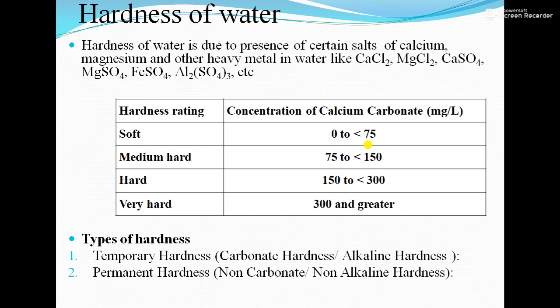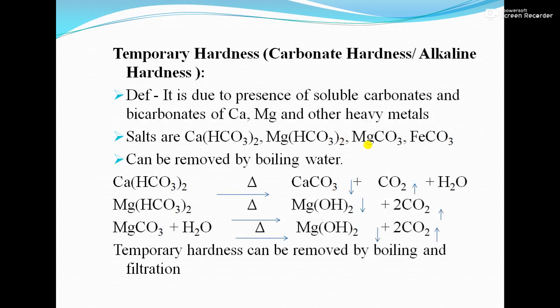So next is types of hardness. First type is temporary hardness, which is also called carbonate hardness or alkaline hardness. Second type is permanent hardness, that is also called non-carbonate or non-alkaline hardness. So first one is temporary hardness, which is also called carbonate and alkaline hardness. So this is due to, as you can see here, it is written carbonate.